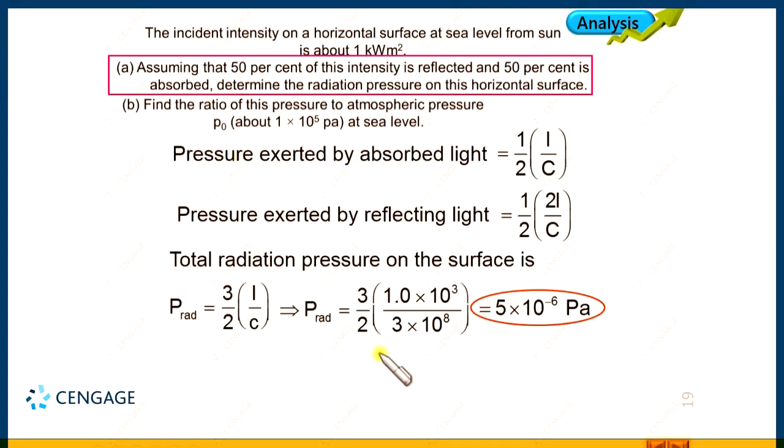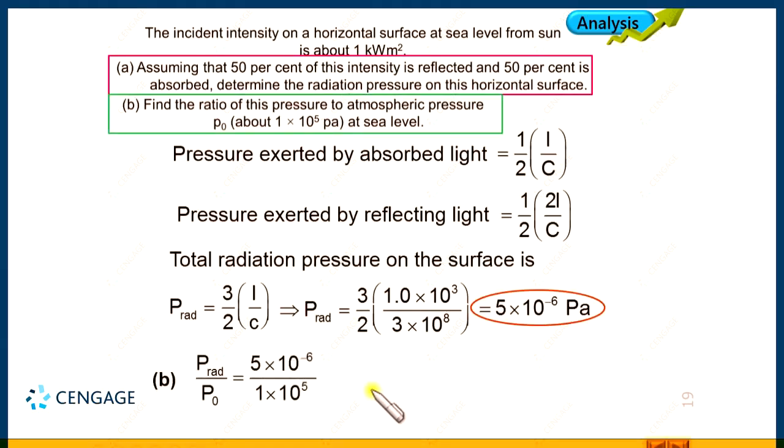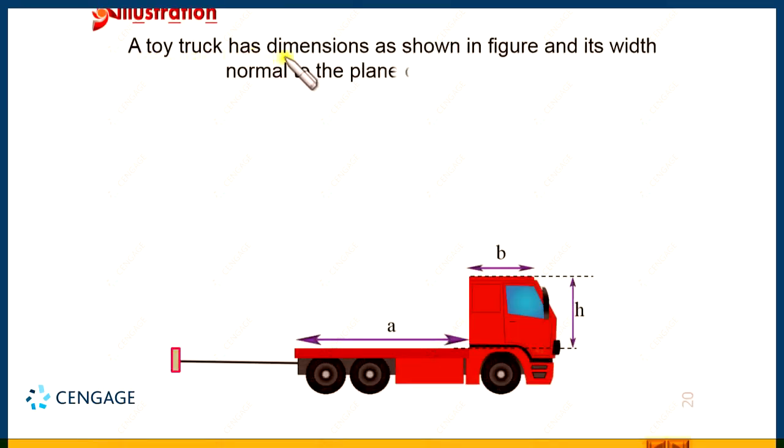Now we need to find the ratio of this pressure to the atmospheric pressure. Atmospheric pressure is given as 1 into 10 to the power 5 Pascal. So, this value divided by atmospheric pressure we need to calculate. Let us calculate this ratio, and this ratio is nothing but 5 into 10 to the power minus 11, right. This is the second part. Now, let us move to the next illustration. In this illustration, a toy truck has dimensions as shown in the figure. This dimension is A, this is B, and the height of this cabin is H.